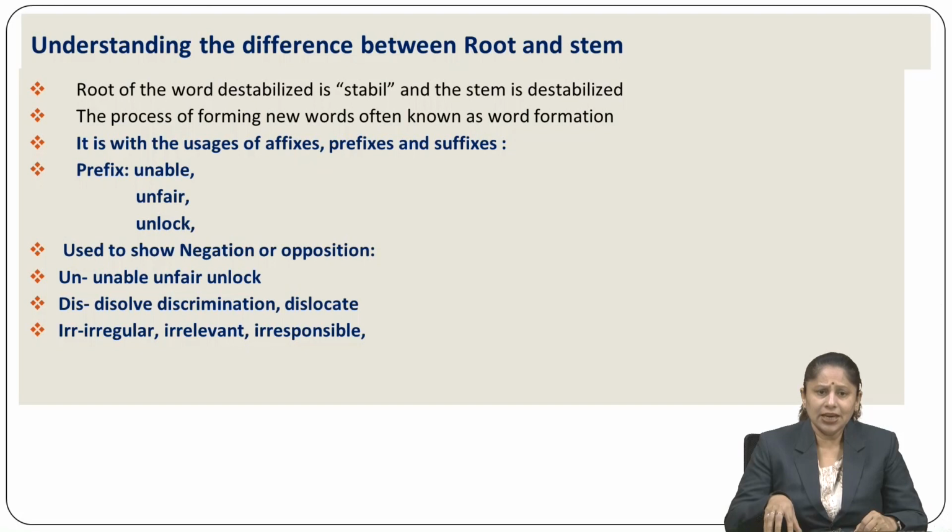So dis is also used to show negative or oppositional effect: dissolve, discrimination, dislocate. In the same way, irr: irregular, irrelevant, irresponsible, irritation, all these are the prefixes which are used before creation of the word.